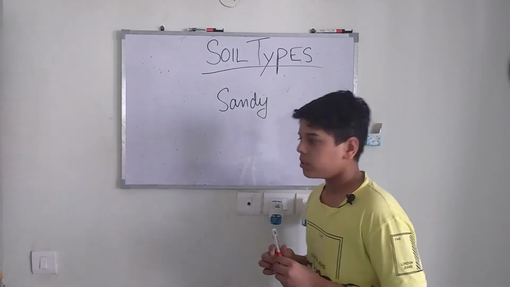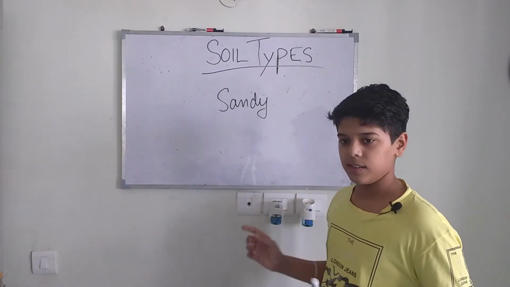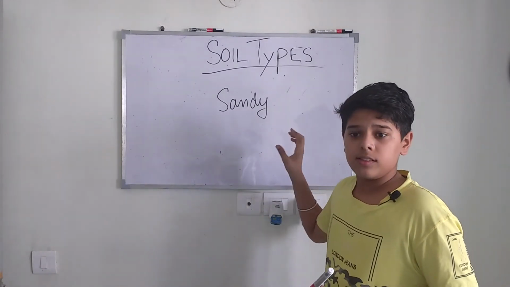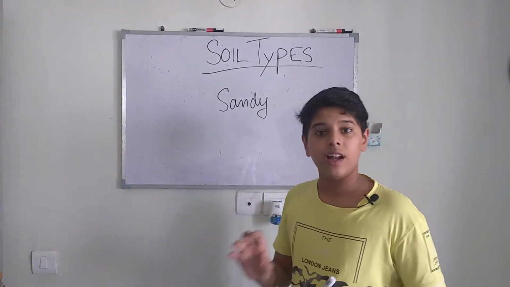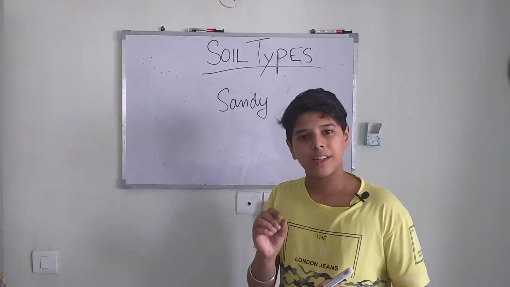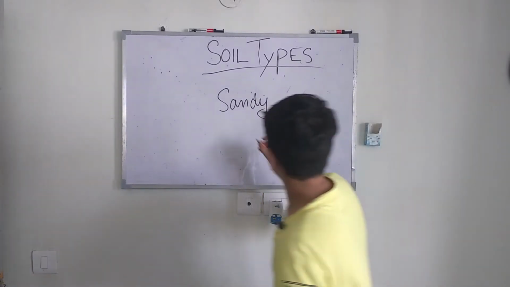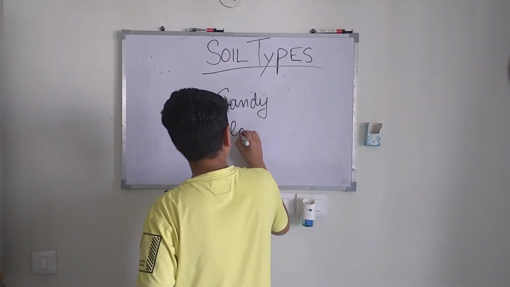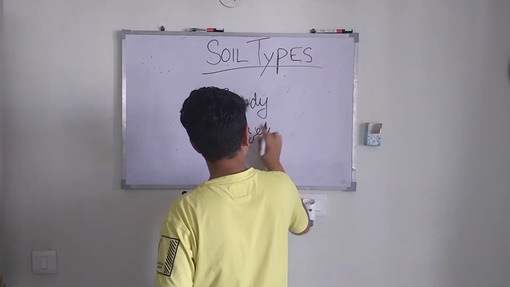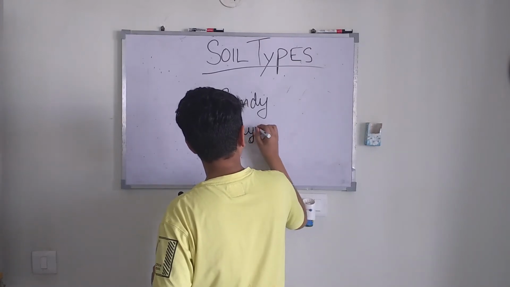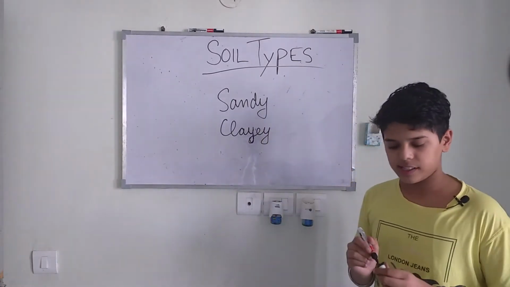So now we will go to the second type. The second type of the soil is clay soil. What is clay soil? If the soil contains a large amount of fine particles or very small particles, it is known as clay soil. Clay soil. You can see the spelling.